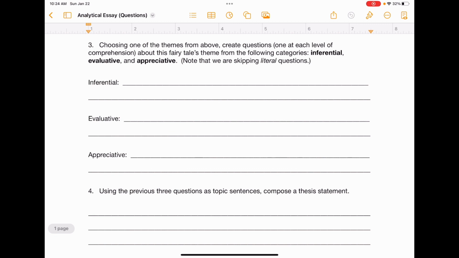It's only involved in giving us data, facts, things that we can see that the author is directly telling us, and that doesn't lead to deeper understanding. It leads to these other questions. So there is no literal question. You are going to come up with an inferential question, an evaluative question, and an appreciative question, okay? These 3 guys, you're coming up with a question at each level.